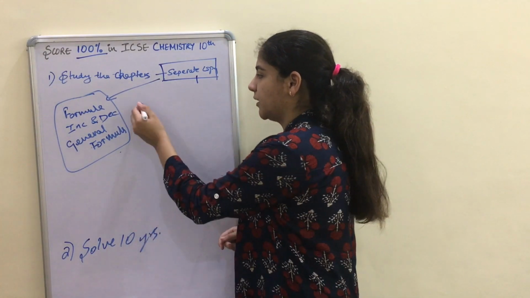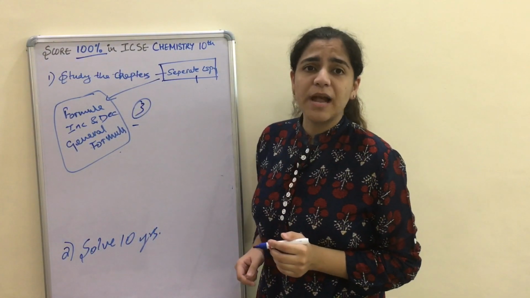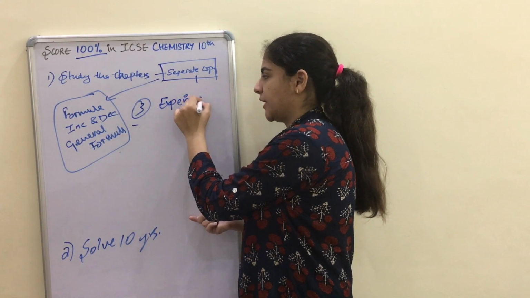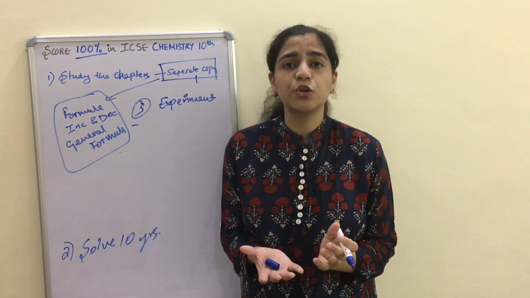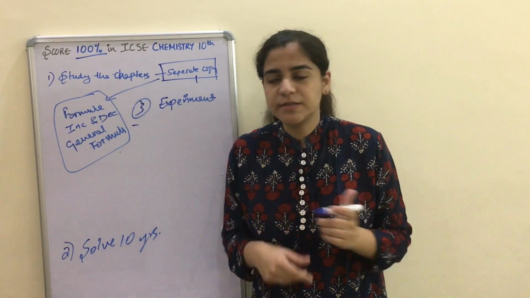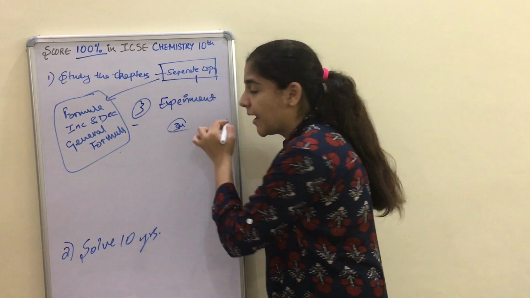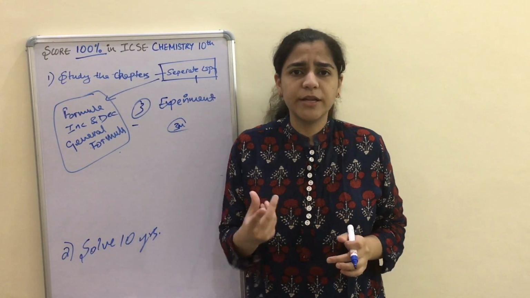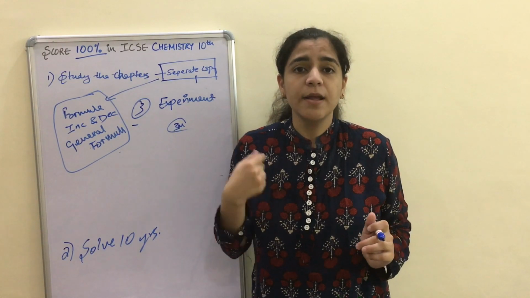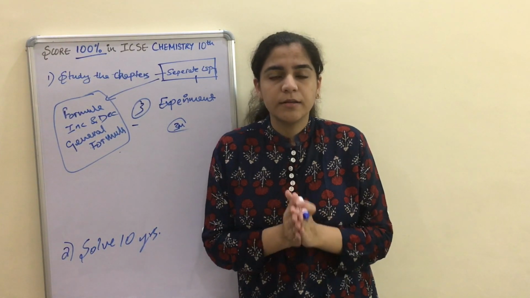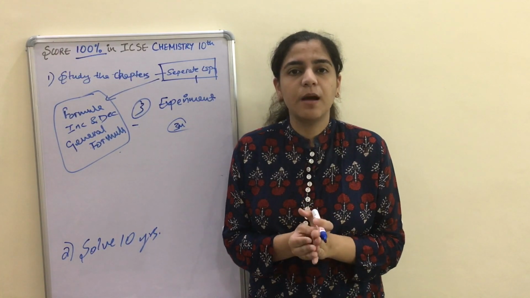After 10 years, the third point you are going to do is practice your experiments. By experiments, I mean, for example, you have to show the solubility of ammonia. That's the main question you get. For example, in the 3 marks question, you are getting explain the solubility of ammonia. In this, you will not be writing about the theory. You have to show them with the example. We have the fountain experiment, and the fountain experiment proves that ammonia is soluble.